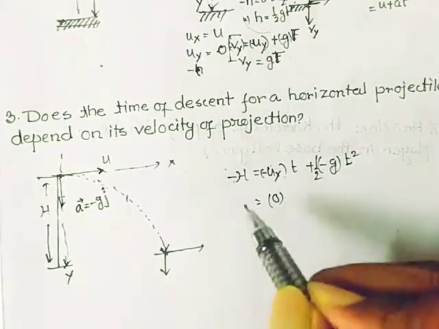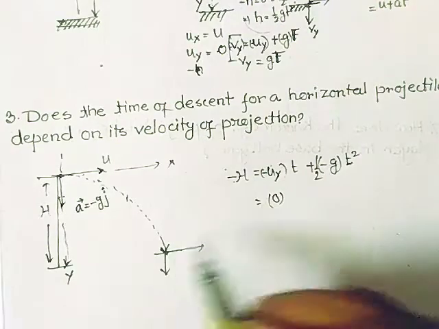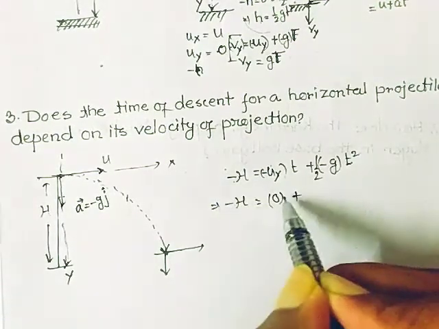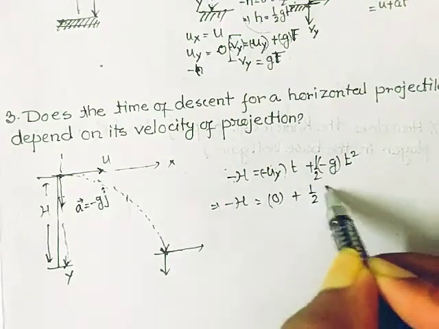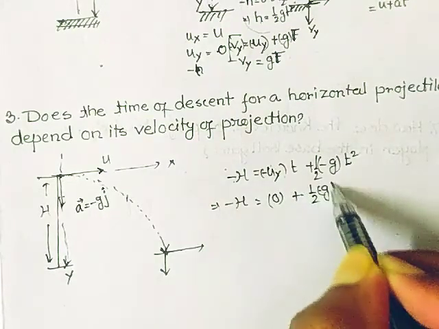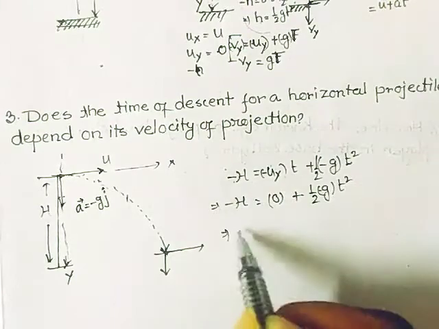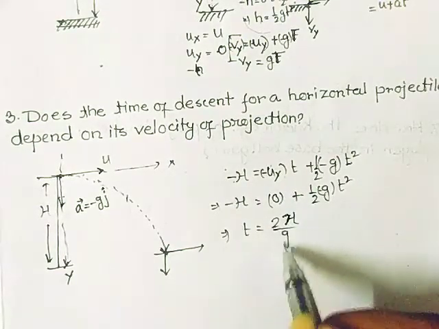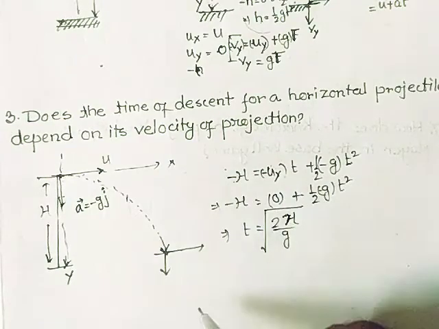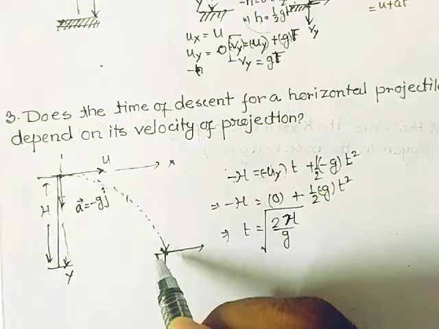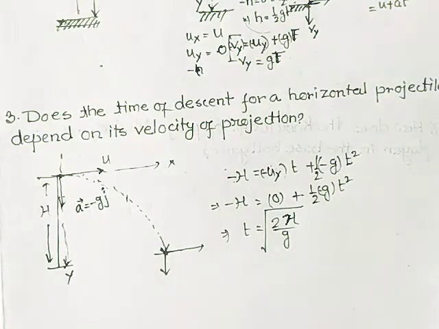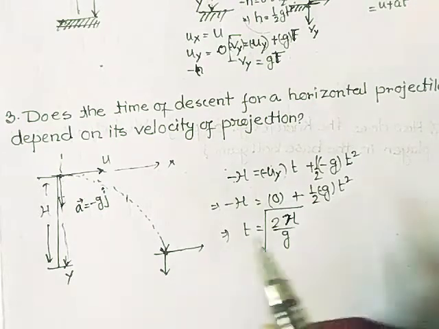Say after time t the particle reaches here, so minus H equals 0 plus 1 by 2 into minus g into t square. So from here, t equals root over 2h divided by g. So after time capital T, it will reach here, and that is the time of descent.